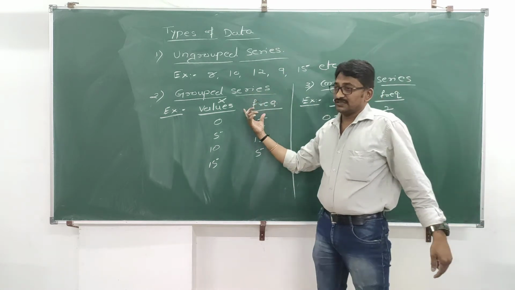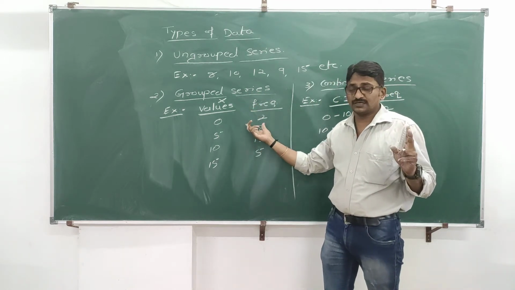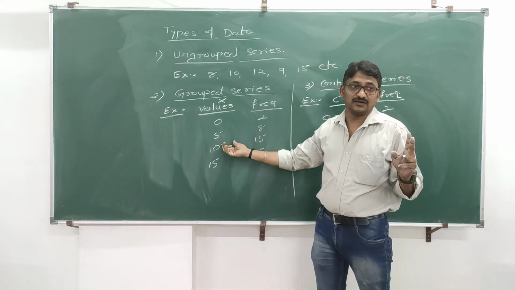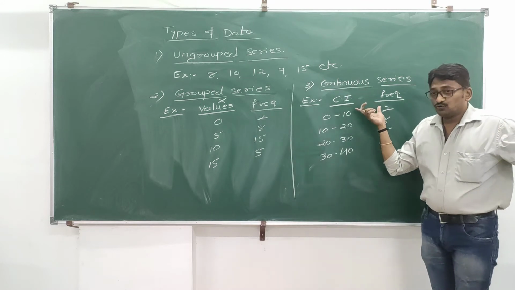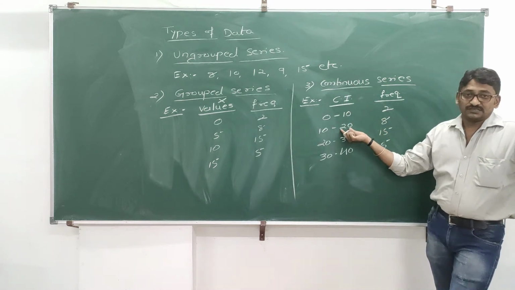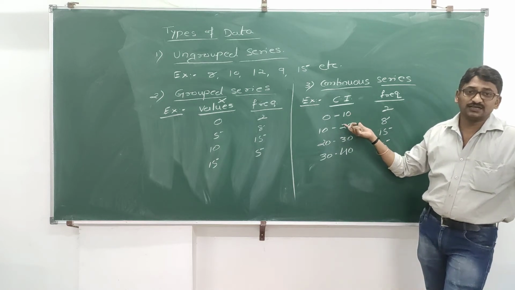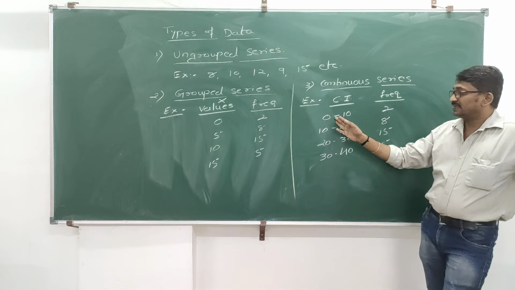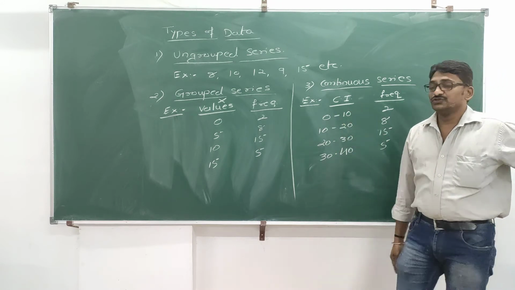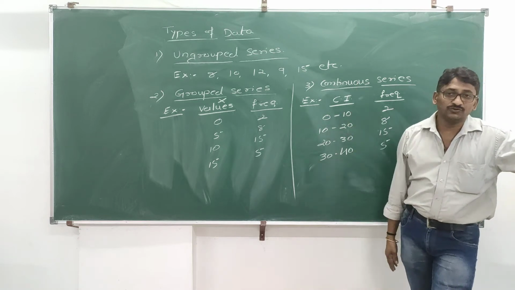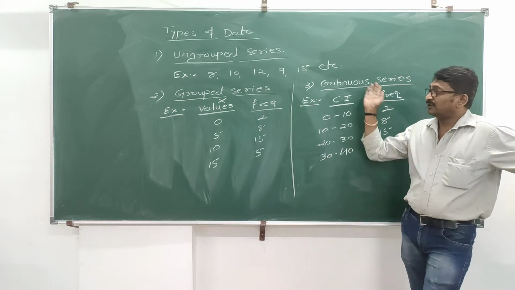In group series, how many columns are there? 2 columns, but without class intervals. 2 columns are given to you, but class intervals are not there. Then it is called group series. If there are 2 columns with class intervals, it is treated as continuous series. Now here I have taken the exclusive method of class interval. They may give inclusive also. If they give the inclusive method, we have to convert inclusive into exclusive. That procedure is different, that I will tell you later. Okay? But this is the important thing.